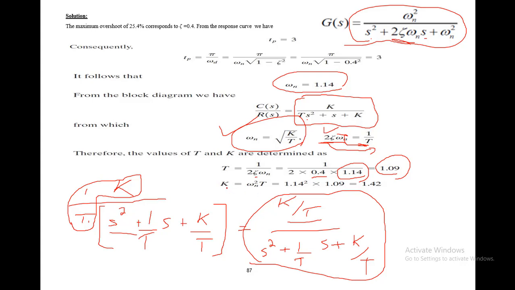Similarly, the constant K, from this equation you can see that K will be equal to omega n square multiplied by T. If you find the value of K from this side, you will have to take the square again to cancel this square root, and this T will be multiplied over here. So K will be equal to omega n square multiplied by T, and you put in the value of omega n, which is basically 1.14, and T, which we have just found out, is 1.09. If you multiply it, you get the value of K, which turns out to be 1.42.